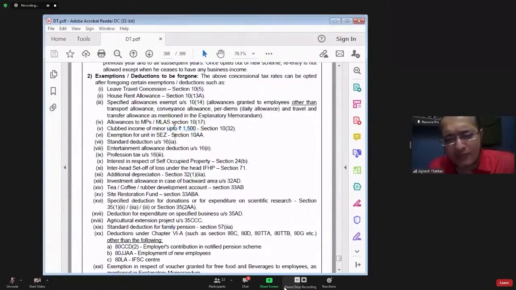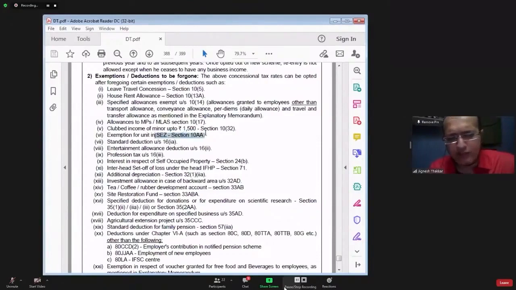This is the maximum exemption. But if the income of minor, which is taxable in the hand of parent, is itself 1,000 rupees, then the exemption will be 1,000. So exemption is nothing but actual income clubbed or 1,500 per child per annum, whichever is lower. That will be allowed as exemption to the parent in section 10 clause 32. That exemption cannot be claimed if the parent wants to go for section 115BAC.